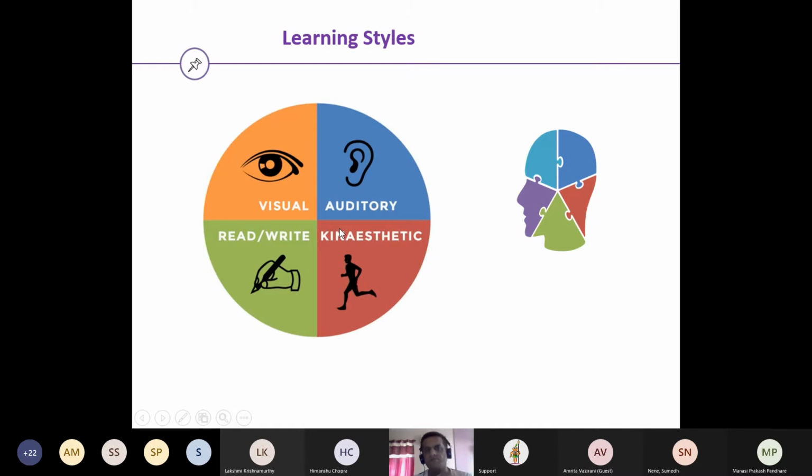However, I do see that it is not easy to make a crystal clear difference between these criteria. What we can say is that a typical visual learner will have more emphasis on visuals and a little less emphasis on the others. It is not like a visual person will be blind to listening, or that the auditory one will never read, but the emphasis is a little less in that manner.